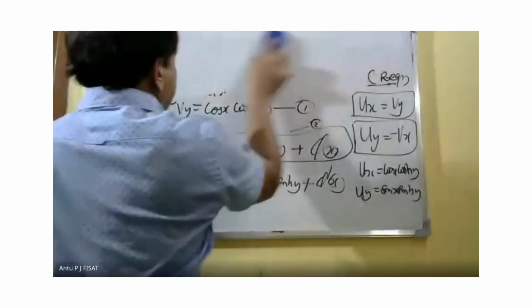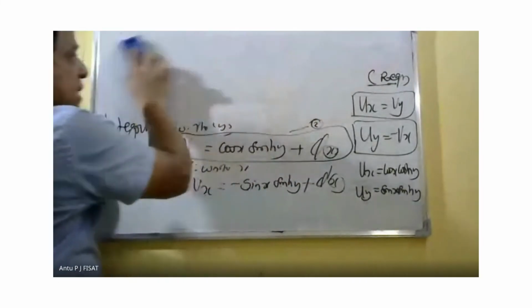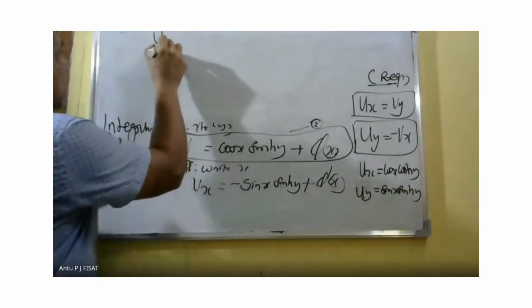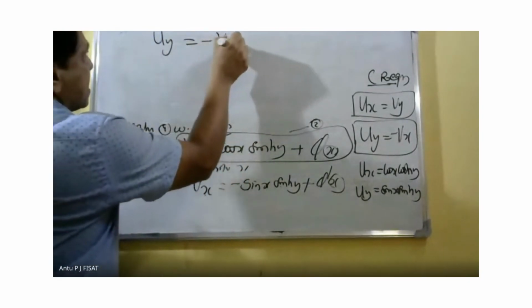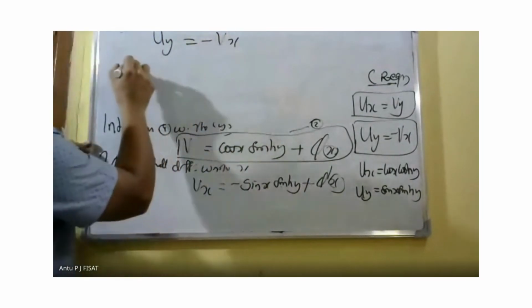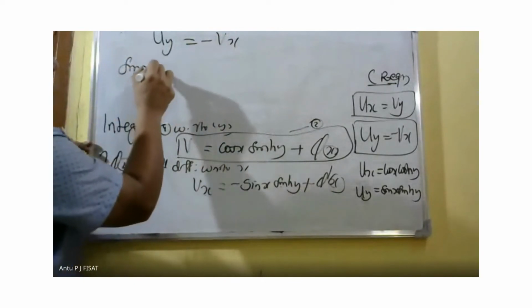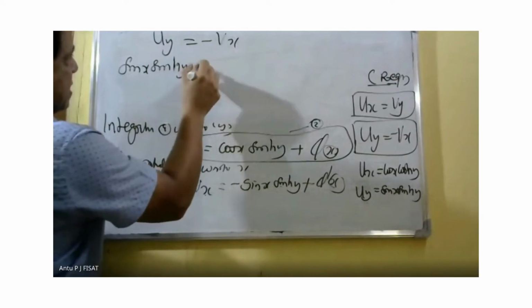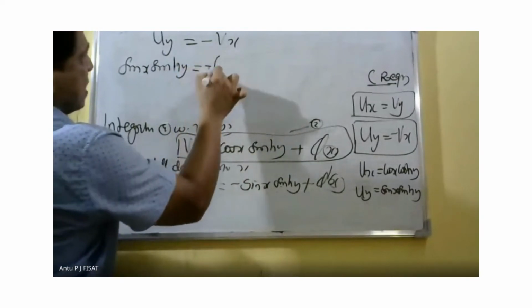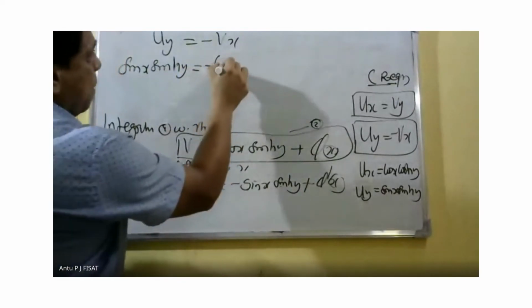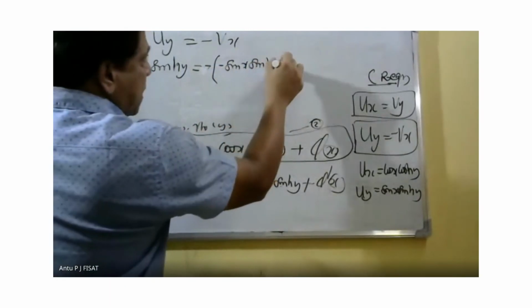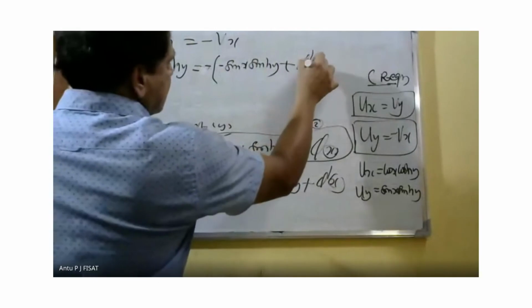Then take the second Cauchy-Riemann equation, uy is equal to minus vx. Here uy is equal to sin x sin hy. Minus vx is equal to minus sin x sin hy plus phi dash x.